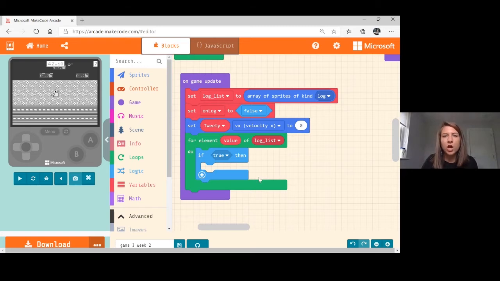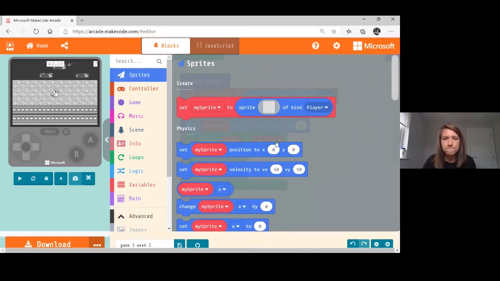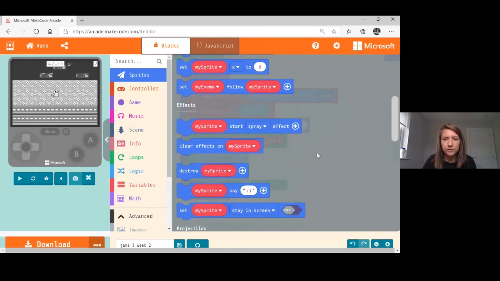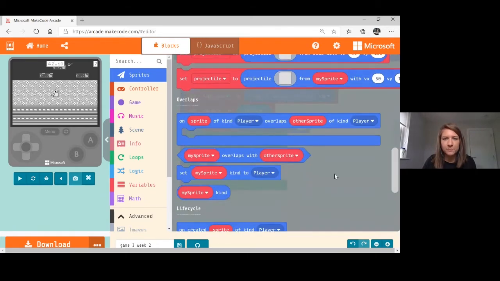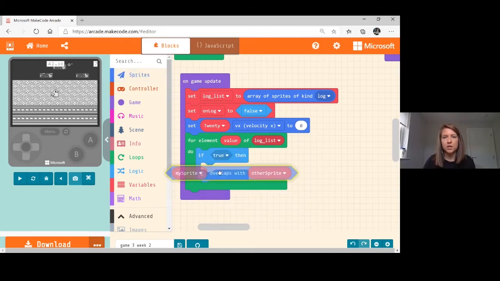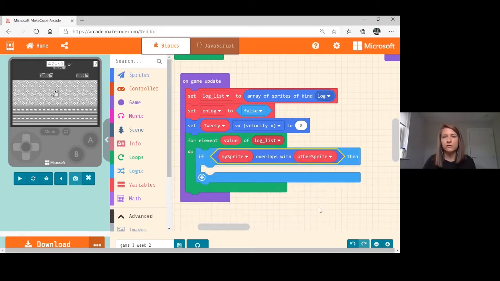So we want to talk about overlaps here. So we're going to go into sprites, and go down until we get to our overlaps menu. And there's a block here that says my sprite overlaps with other sprite, and that's the one we want for our if statement. So I'm going to bring that one out and pop that in there instead of true.